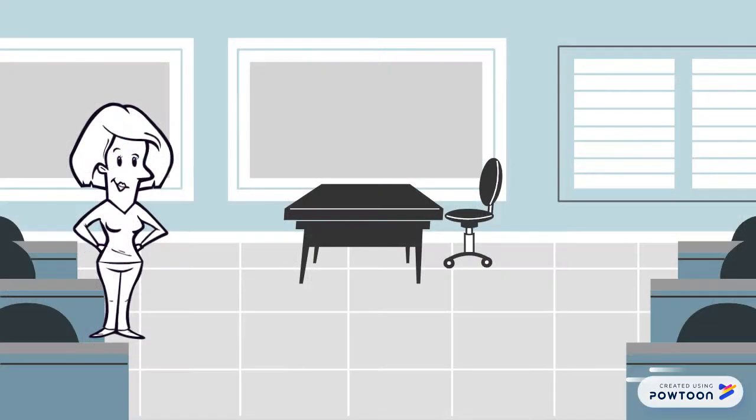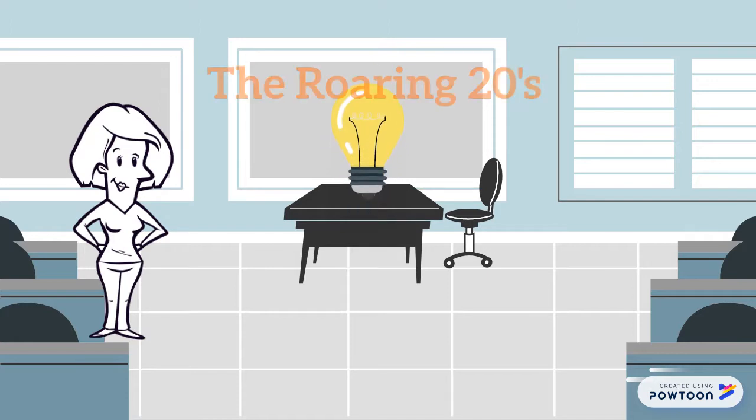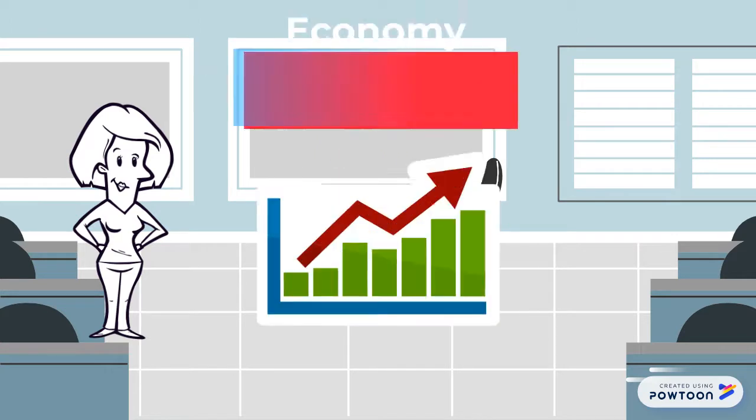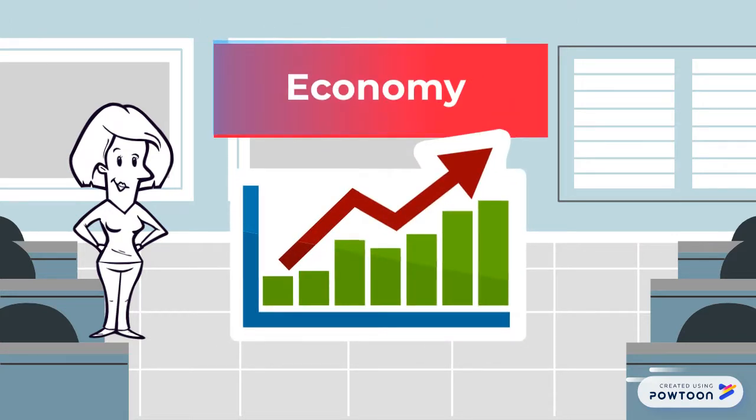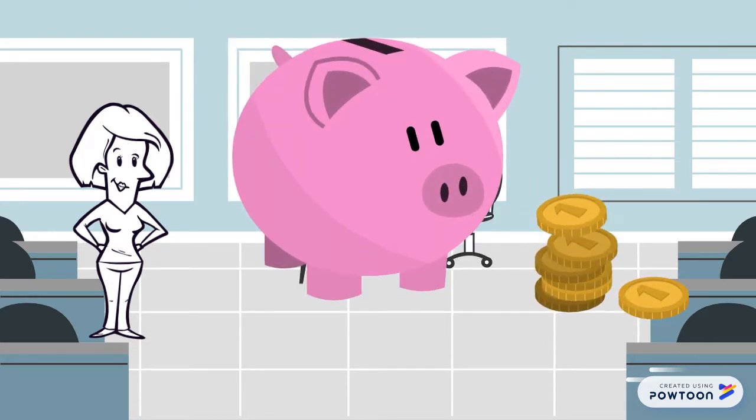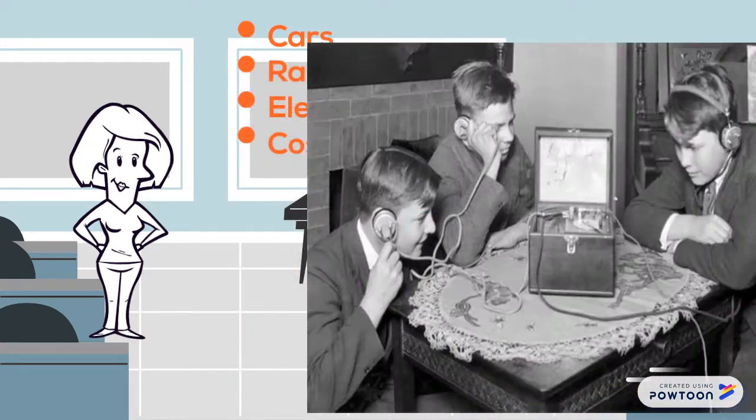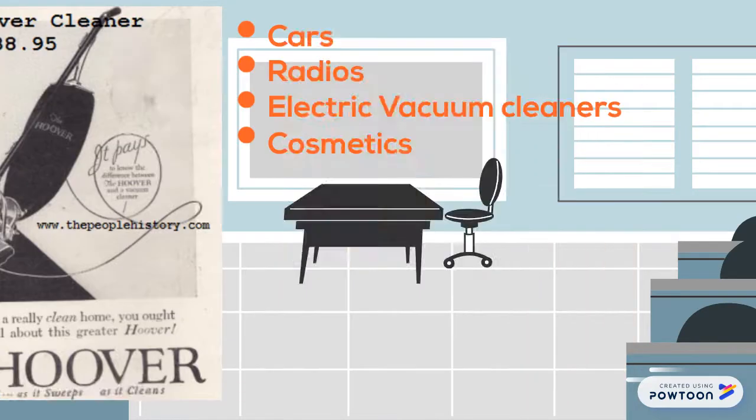That's not all. Remember what happened during the roaring 1920s? America went through a period of wealth. The economy expanded rapidly. Americans were buying more stocks than before. They were spending money on things they didn't need. For example, cars, radios, electric vacuum cleaners, cosmetics, and more.